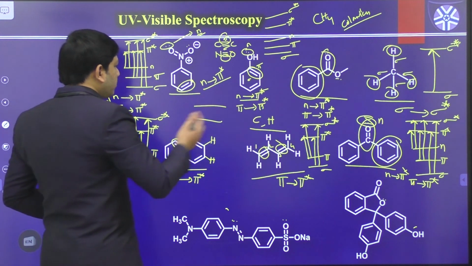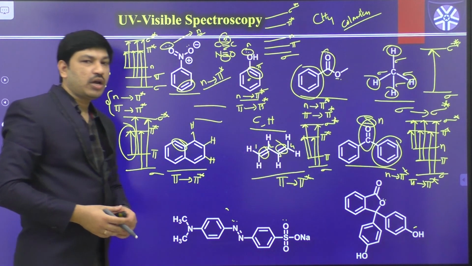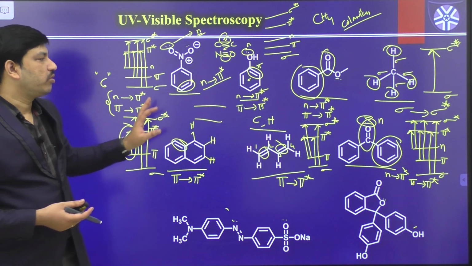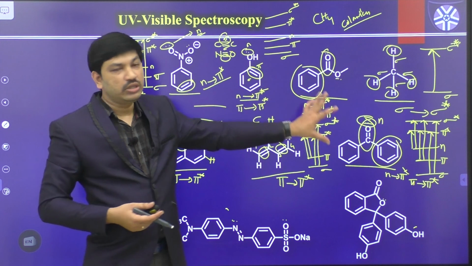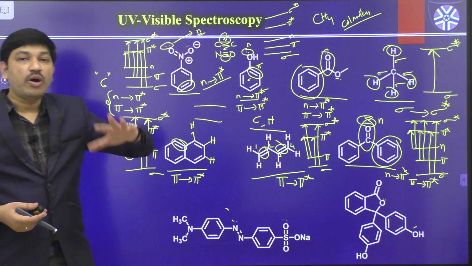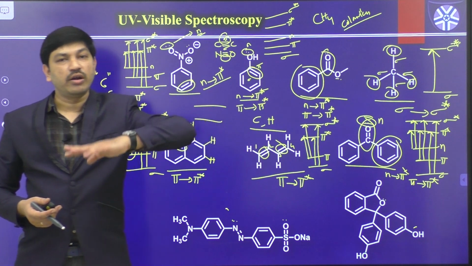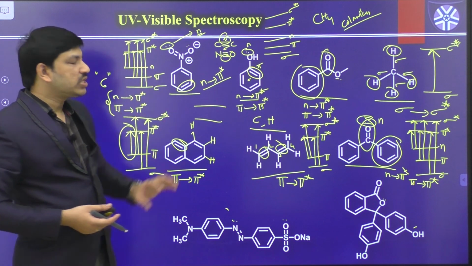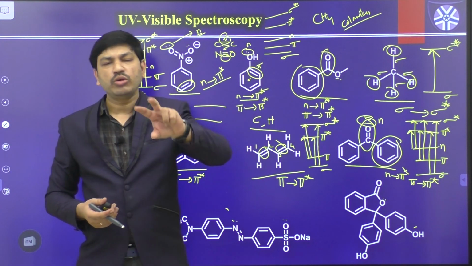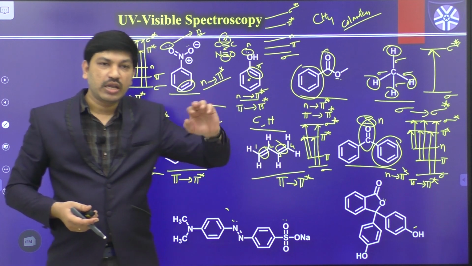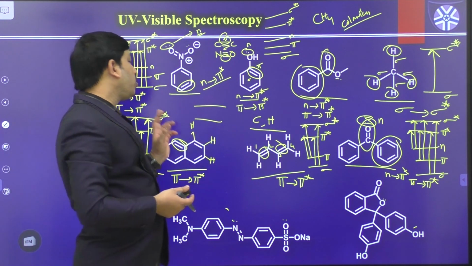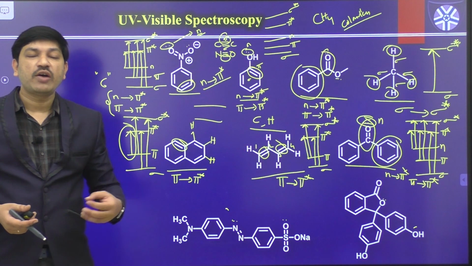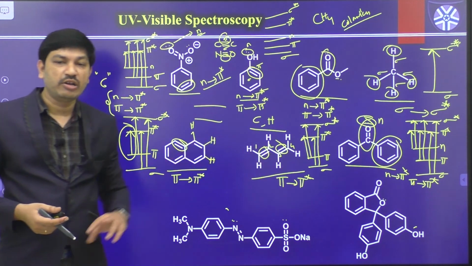In the exam they may give some molecules like this and ask you to identify the possible transitions in a given unknown molecule. Then you have to go through this kind of concept and predict what type of levels are available: sigma bonds available or not, pi bonds available or not, non-bonding electrons available or not. If everything is available, a maximum of 6 transitions are possible. Among those, the transitions with the least energy gap, like n to pi star and pi to pi star, are called the most probable transitions. So this is something about the prediction of electronic transitions in different types of molecules.